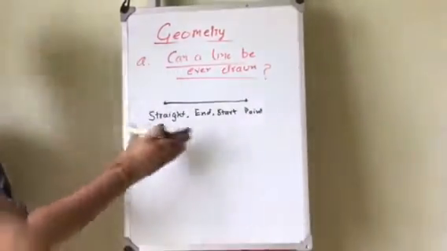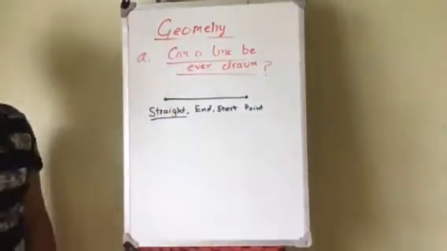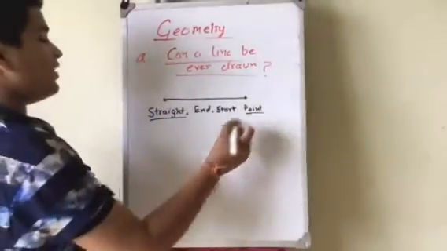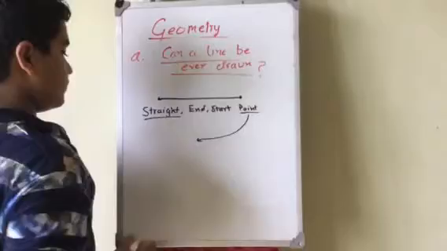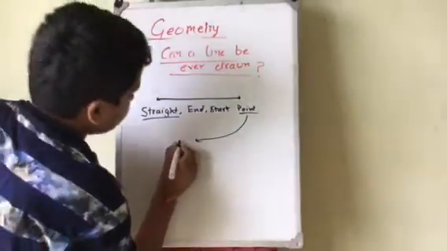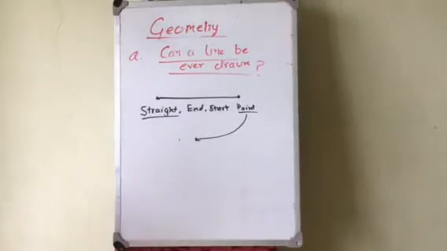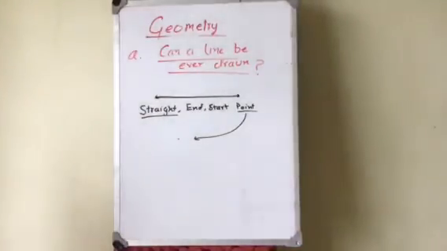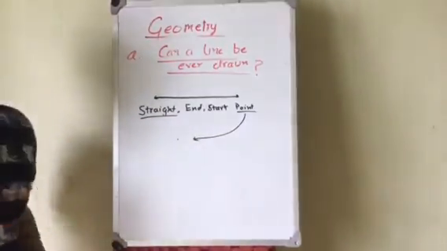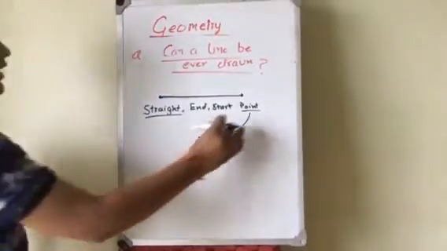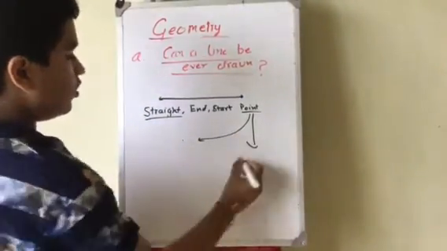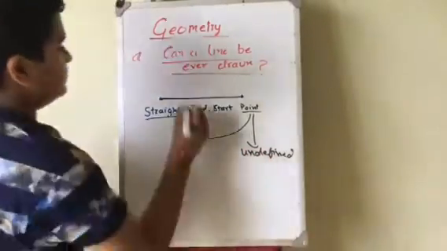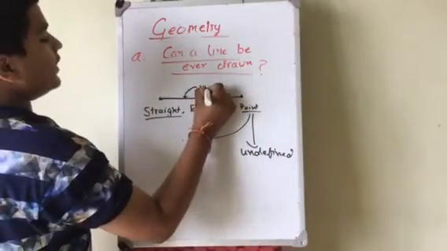Why? If you say this, can you define for me what is straight in mathematics, or what is a point in mathematics? Okay, straight can be defined, but let us see how we can define a point. Can you define a point? No, you can't. You can't say that it is just a dot. It is more than a dot. It is more powerful than just a dot. So, even point is undefined. So, some of the terms in mathematics are undefined, and even line is undefined.